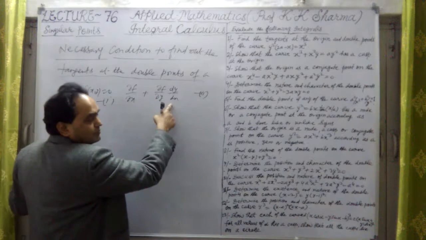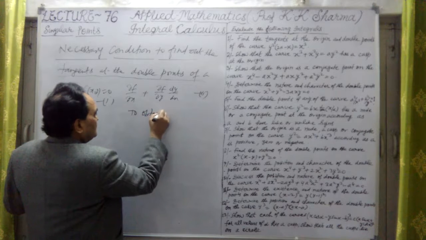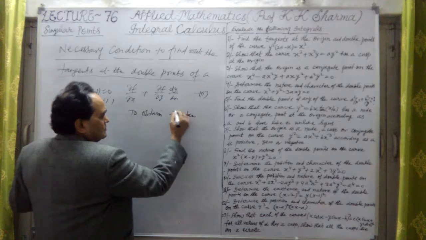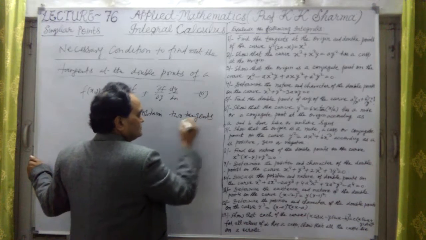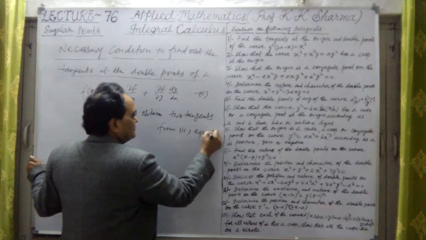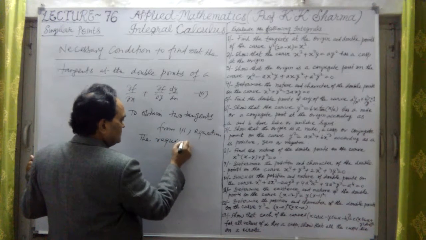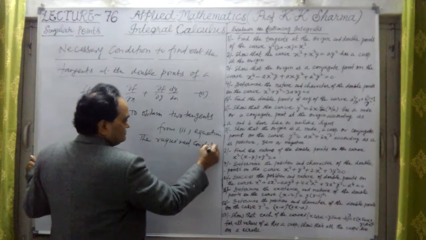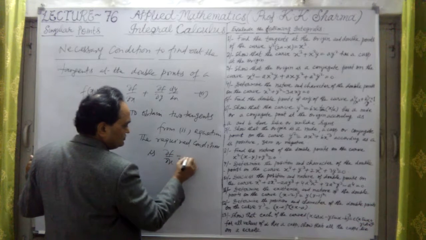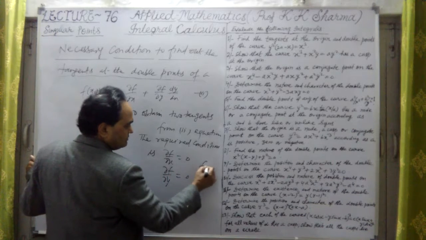So to obtain two tangents from the second equation, the required condition is del f upon del x must be 0, del f upon del y must be 0, and f equal to 0.